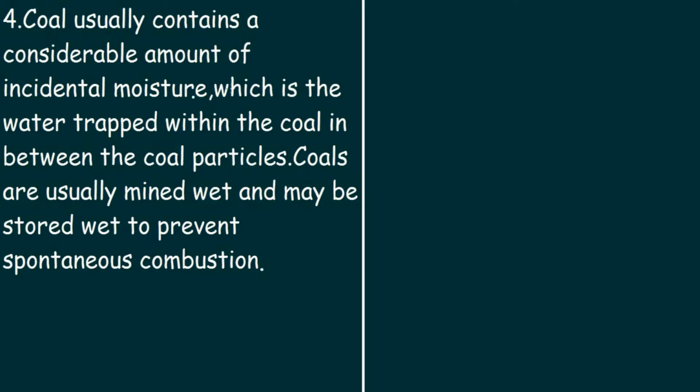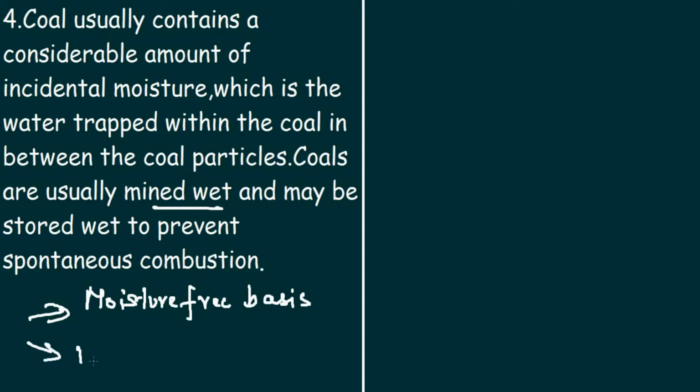Coal usually contains a considerable amount of incidental moisture, which is the water trapped within the coal in between the coal particles. Coals are usually mined wet and may be stored wet to prevent spontaneous combustion. Now while calculating the carbon content of coal, there are two types of methods. One is the moisture free basis. Another is the wet basis. So these are the two methods by which the carbon content is calculated.